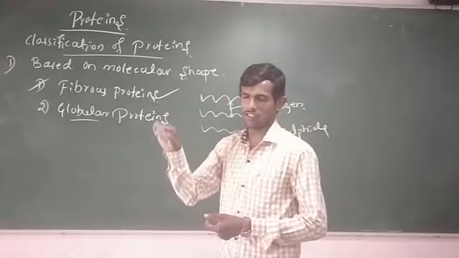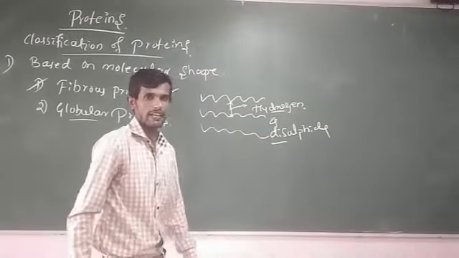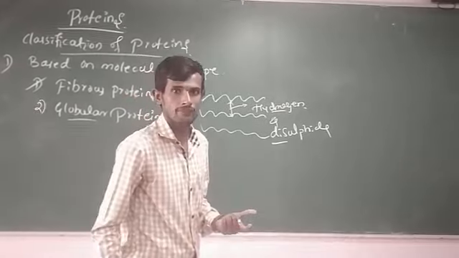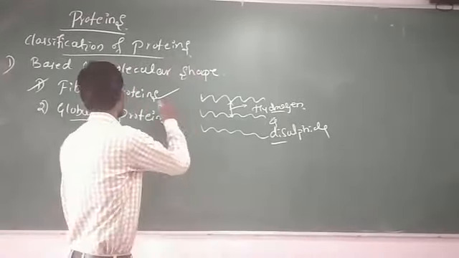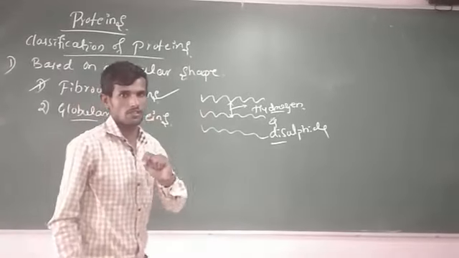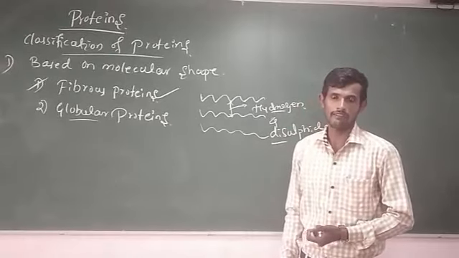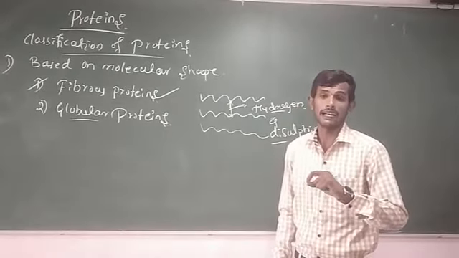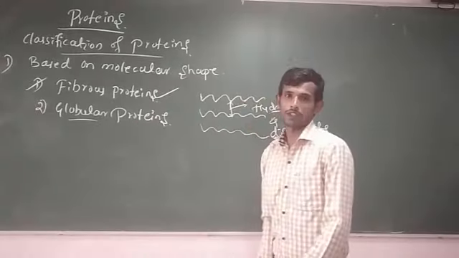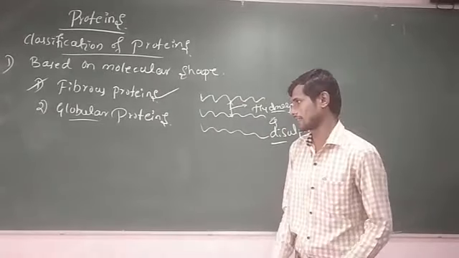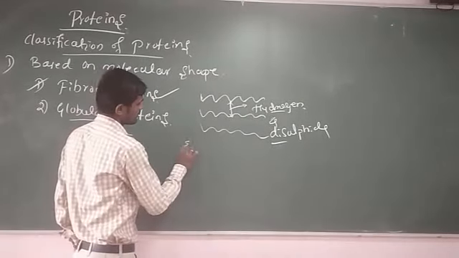When polypeptide chains run parallelly, they are held together by hydrogen and disulfide bonds and form a thread-like or rod-like structure, which are referred to as fibrous proteins. Remember, these fibrous proteins have a thread-like structure and they are insoluble in water. What are the examples of fibrous proteins? Examples.